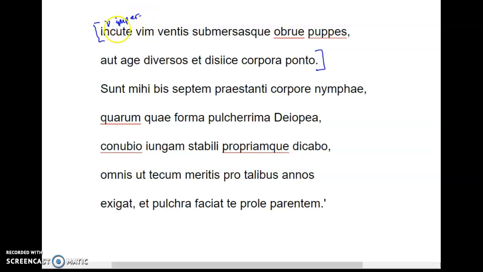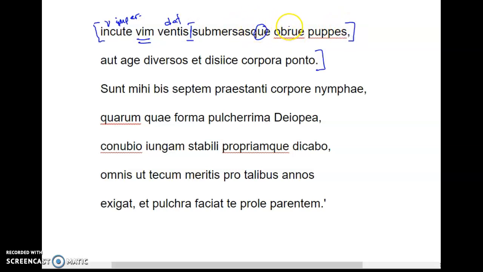It's an imperative verb: strike. Vim, vis is a great word, it means force or power. Strike force, ventis, put this as a dative, it could be ablative or dative, but it's strike force to the winds, make them stronger. We have a -que here splitting the sentence apart, so we'll mark it out.